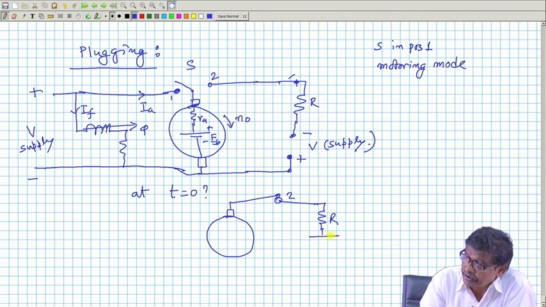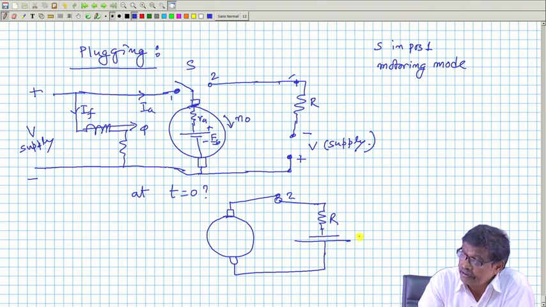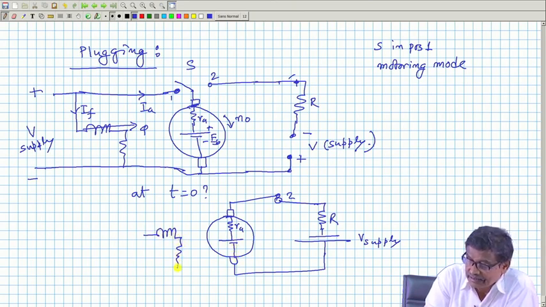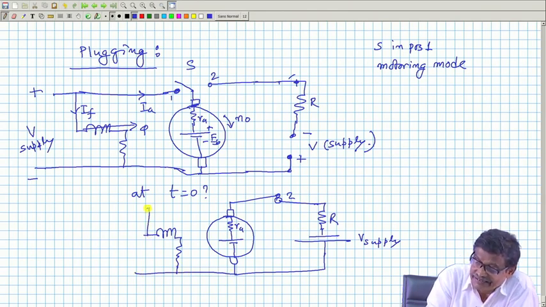With this polarity, this is the equivalent circuit for t greater than 0, and this is R A, and back EMF was like this. Your field circuit, mind you, remains energized, like this, plus minus V supply. It will be like this flux.